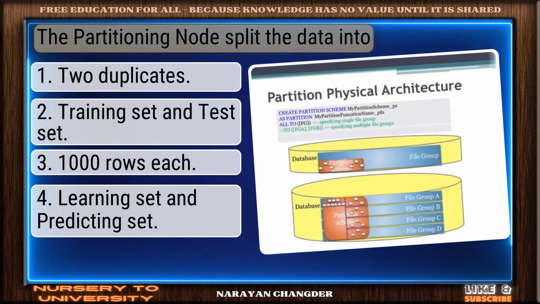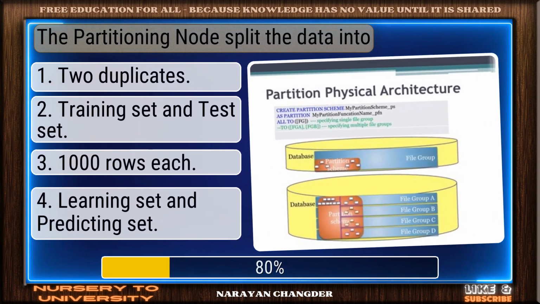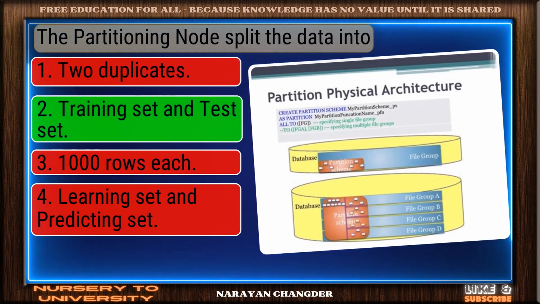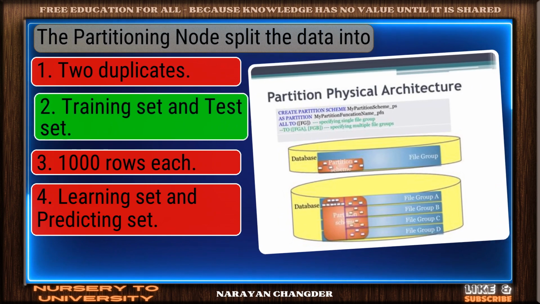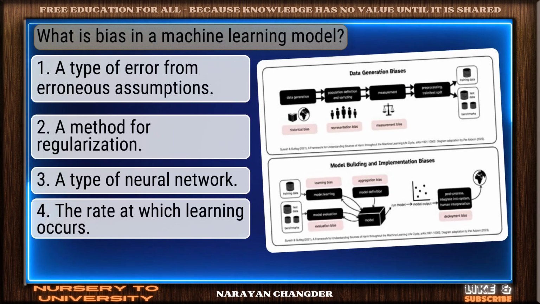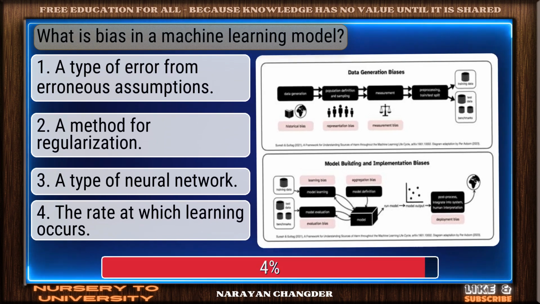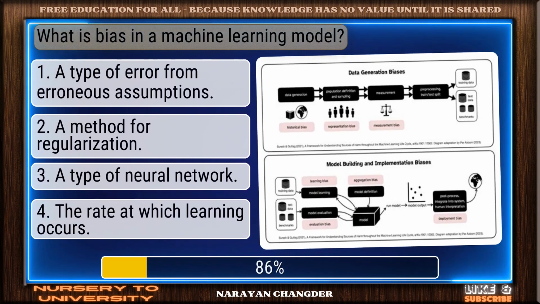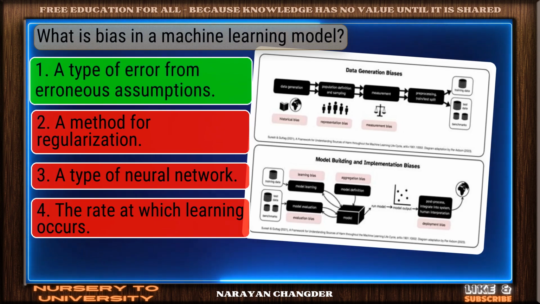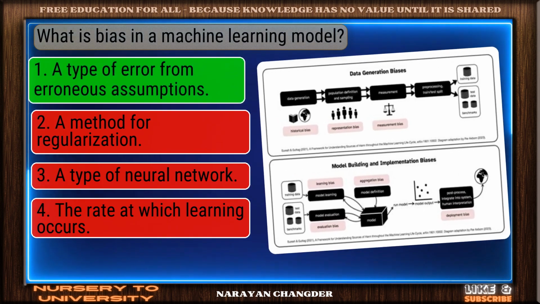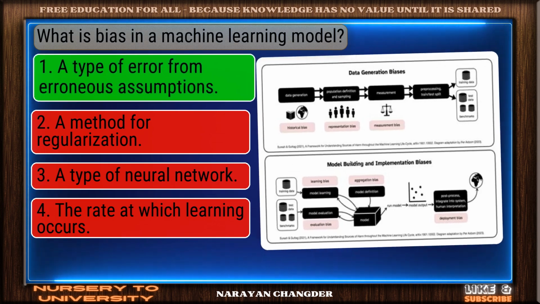Question number 15. The partitioning node split the data into. Good thinking. Training set and test set is the right answer. Question number 16. What is bias in a machine learning model? Clear logic. Your choice, a type of error from erroneous assumptions, is sound and 100% true.